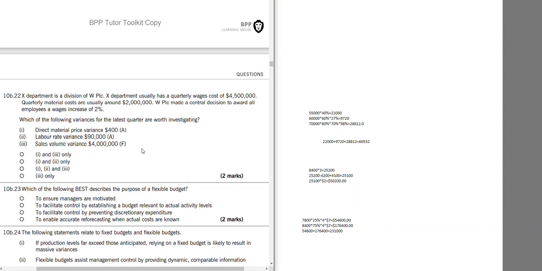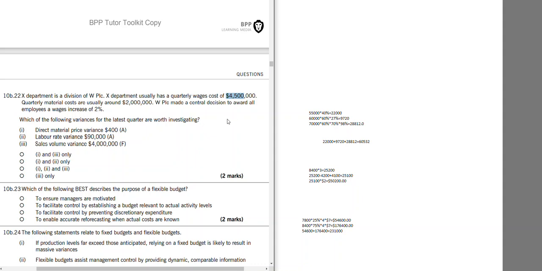Which of the following variances for last quarter are worth investigation? X department is a division of WPLC. X department usually has a quarterly wage of 4.5 million. Quarterly material costs are usually 2 million.